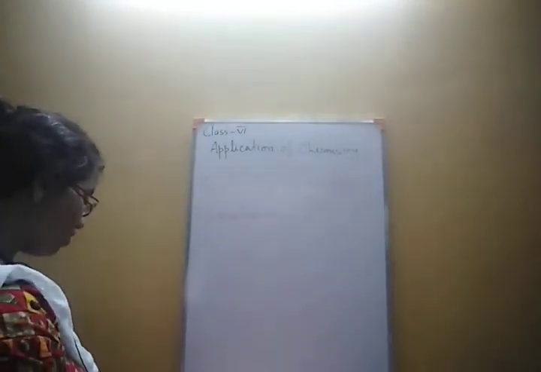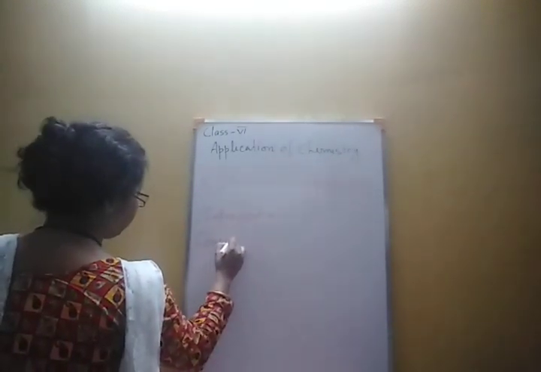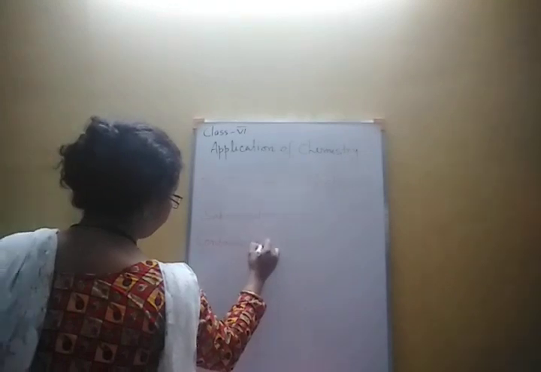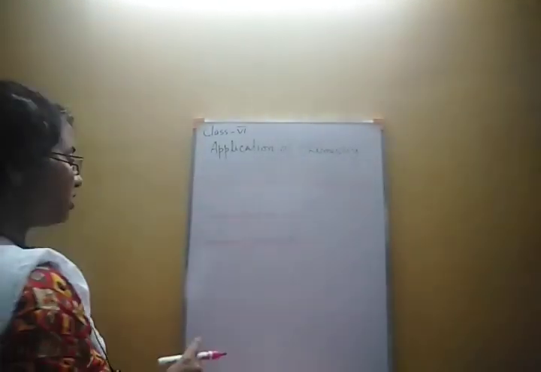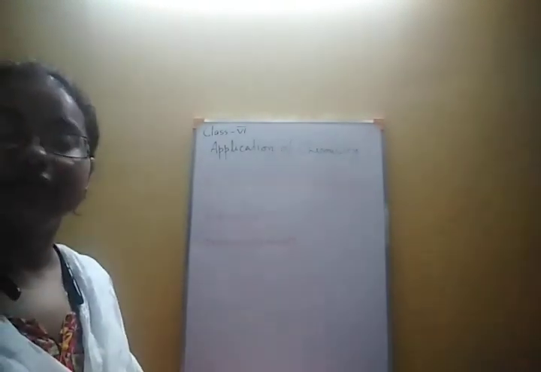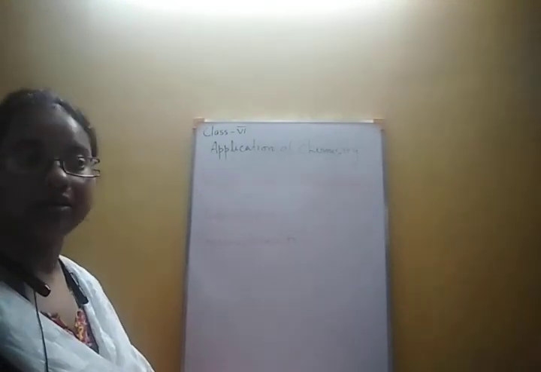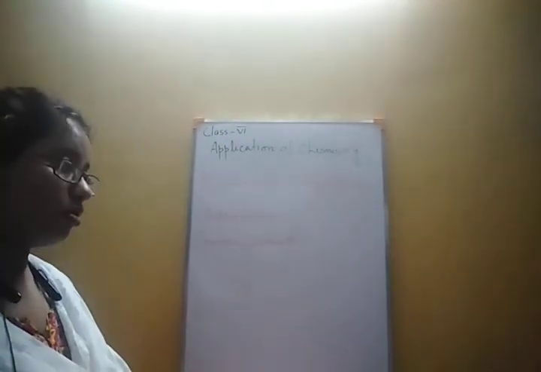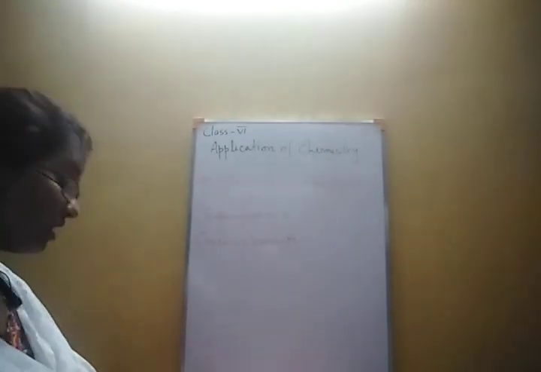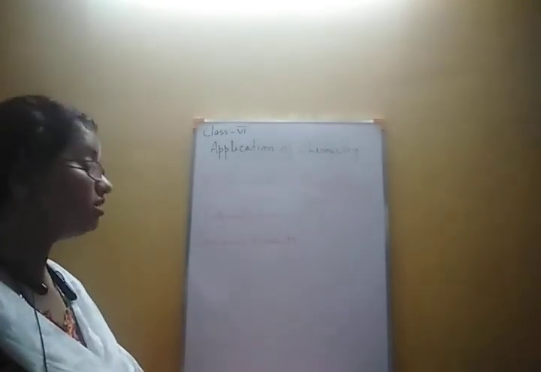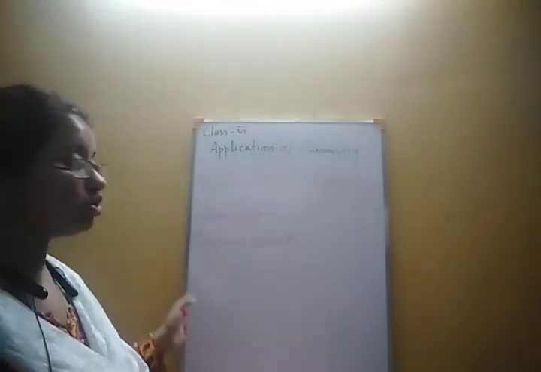So first of all, consumer products. These are things we need in our daily life, like soap, detergent, paper, pen, plastic, clothes, food, glass. All this together we will call consumer products.